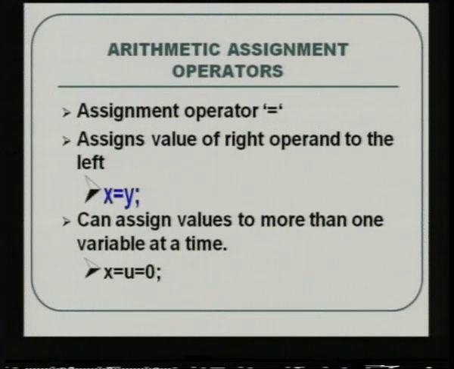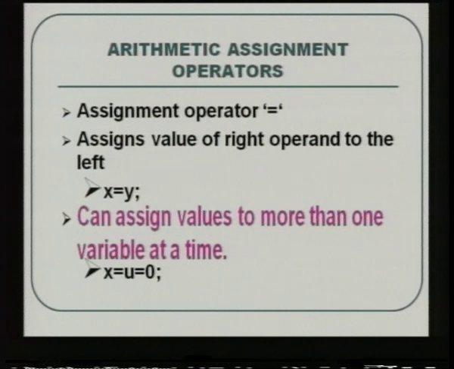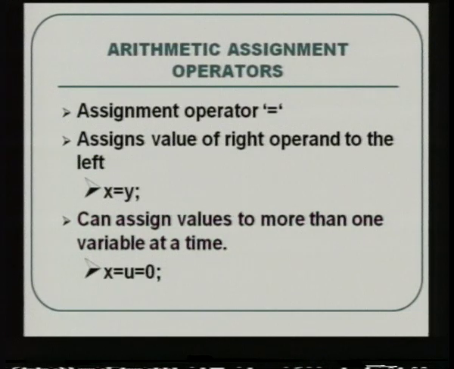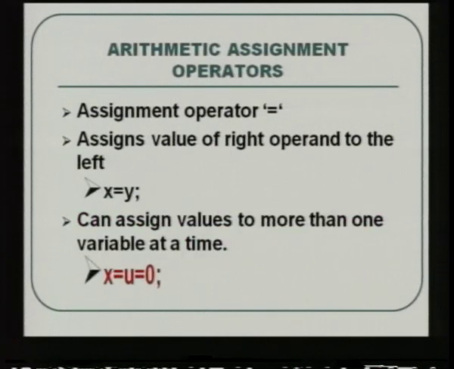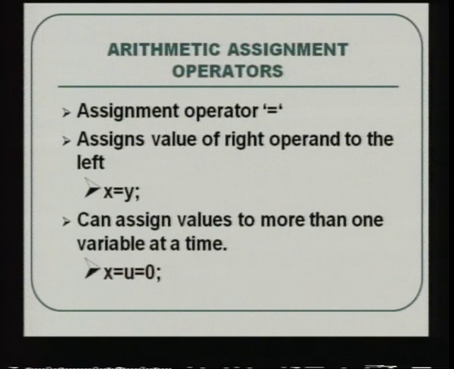When you give x is equal to y, y will be holding some value that will be transferred to x. So x gets the value from y. It's not necessary that at a time only one value should be given to one variable. Here is an example of assigning values to more than one variable. Here in the same statement, x and u, two variables are given the same value 0. So this is another way of using assignment operators.